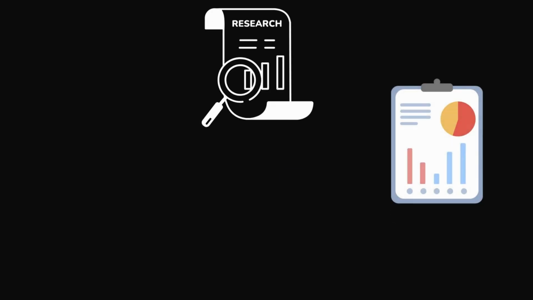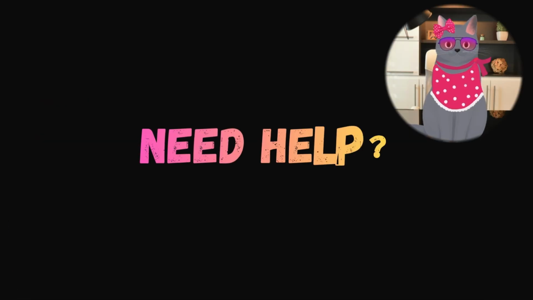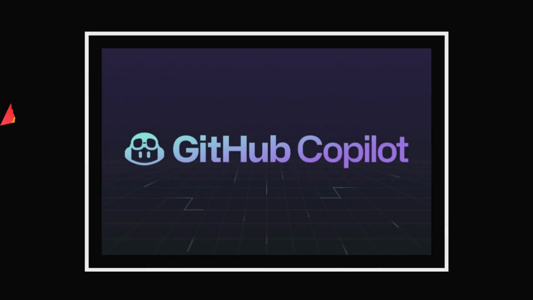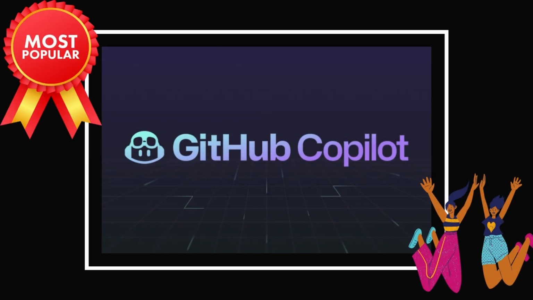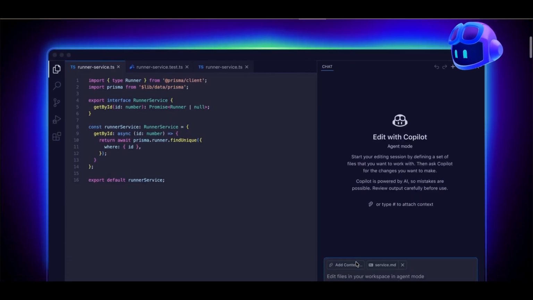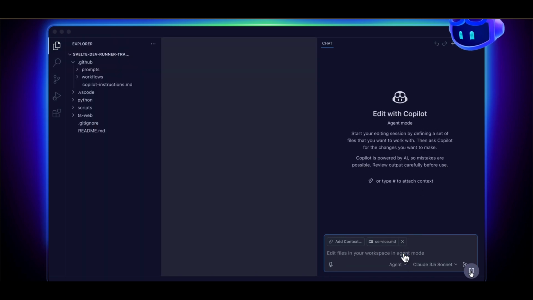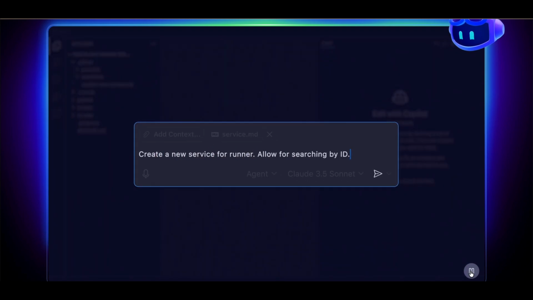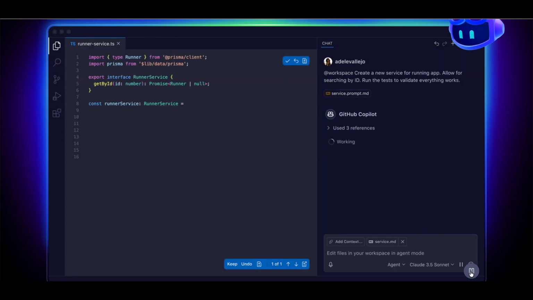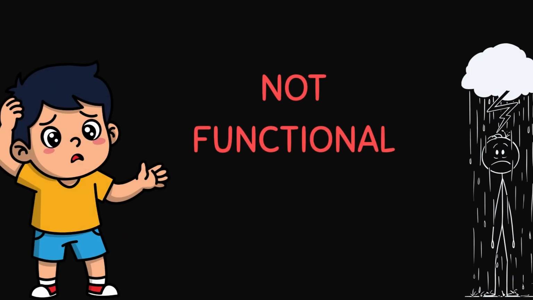So you know how to read up on current research, where to find your datasets, and some domain-specific Python libraries. What if you started coding and needed help with it? Well, there's the option that's popular today, vibe coding with GitHub Copilot. You can download the GitHub Copilot extension on VS Code and prompt it to write code for you or ask it for help when your code is not running. Vibe coding is great, but I would definitely recommend you to understand every line of code the AI generates so you know what's happening and you're not left scratching your head if your code doesn't work. Unfortunately, the code that LLMs generate is not always functional.